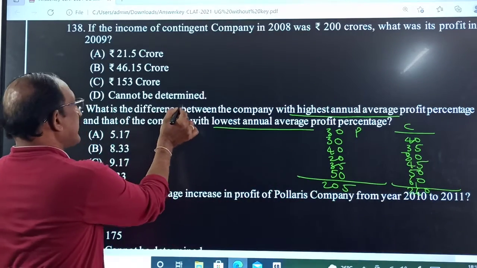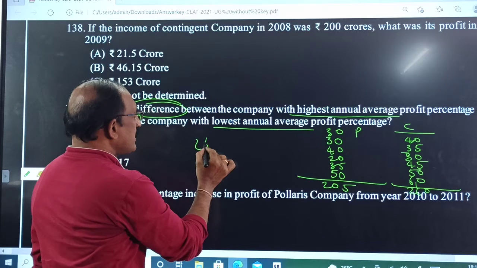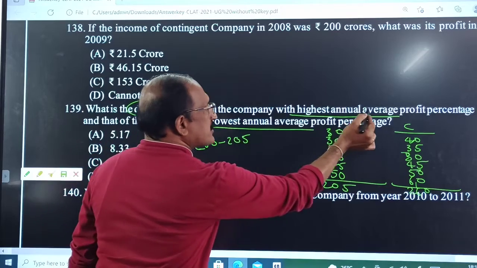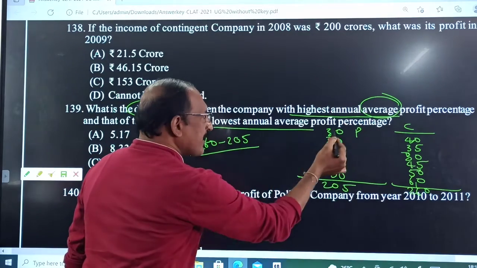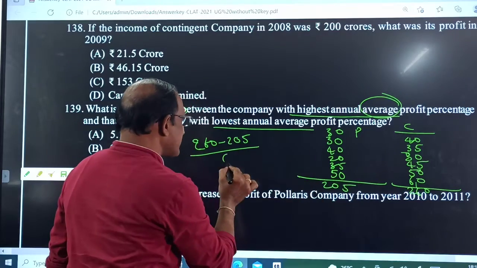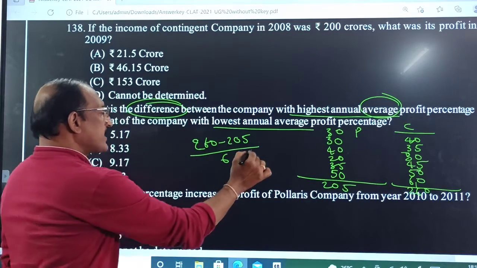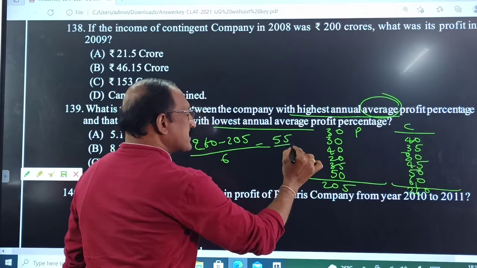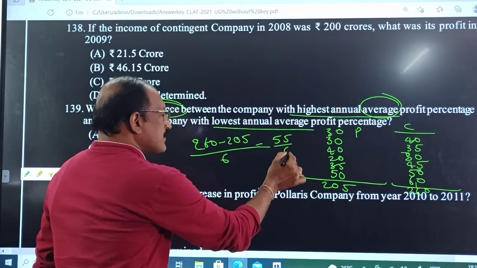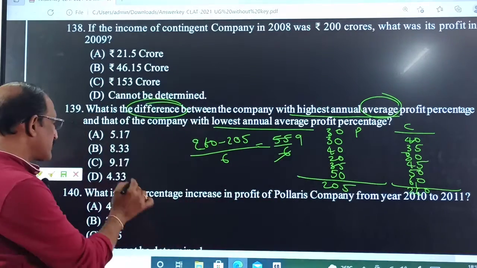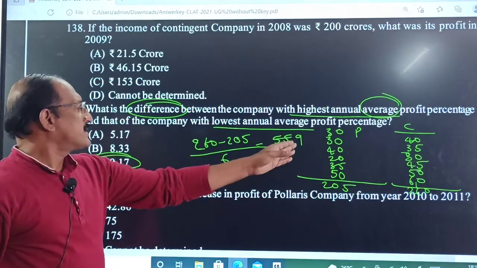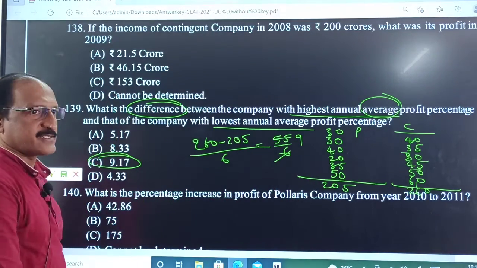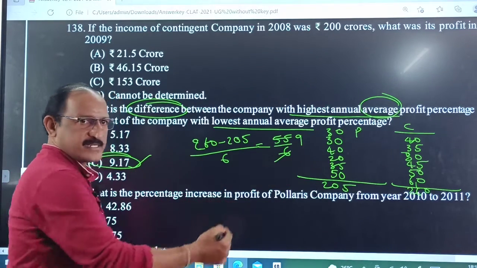The difference we have to find out: 260 minus 205, which is 55. Average is also given; average means divided by the number of years, 6 years. 55 by 6 is 9.17, since 6 nines are 54. We can say directly that answer C is the answer. No need to calculate, directly we can say that.